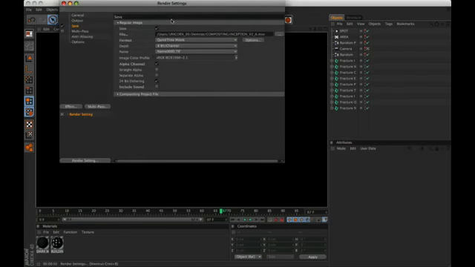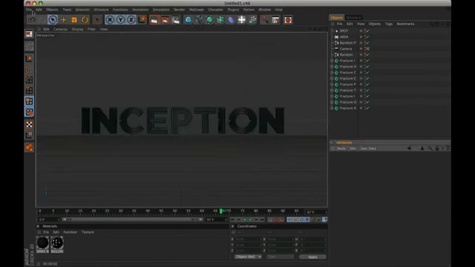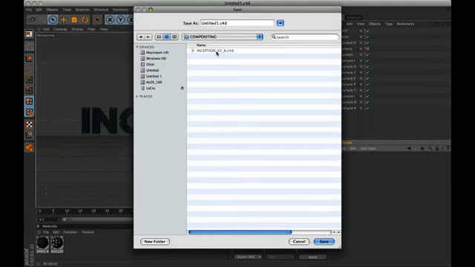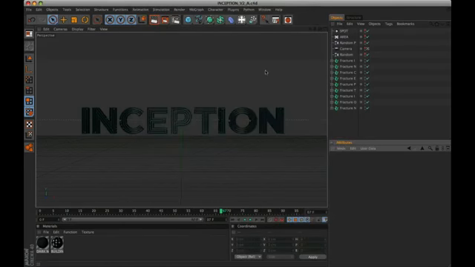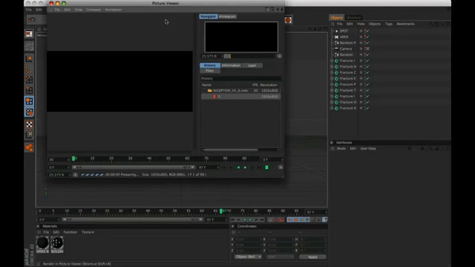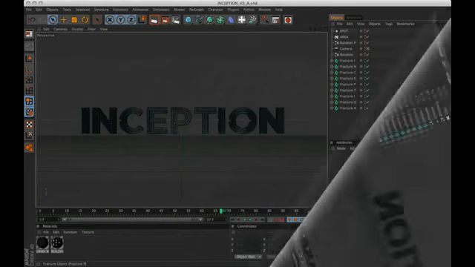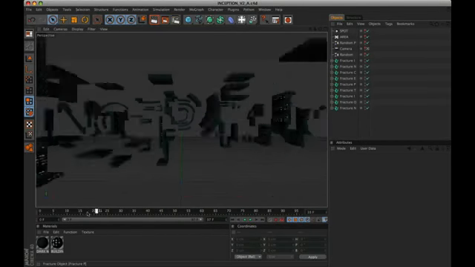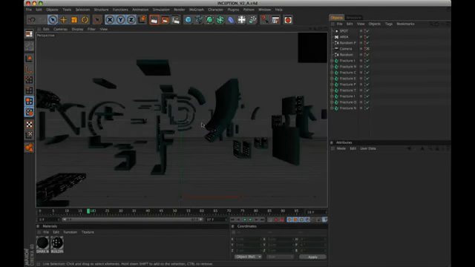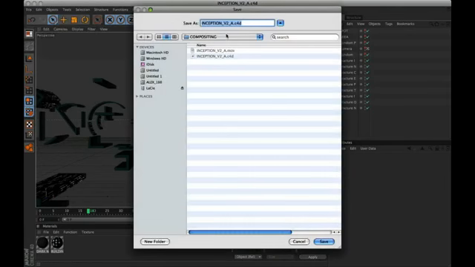Proceed with the first export of rendering. Save a copy of our project, Inception V2. We make the rendering. Now, we have to get the alpha channel of texture building's face. Rename the file Inception V2 face mask.